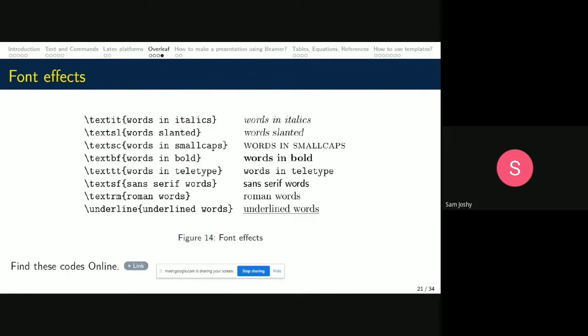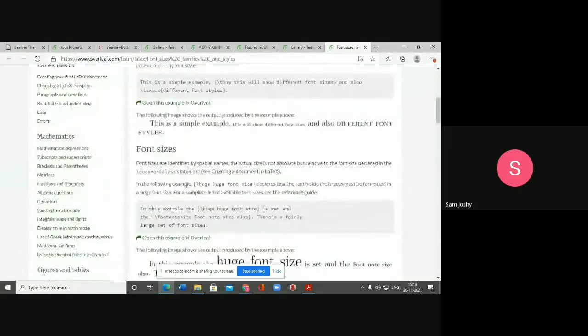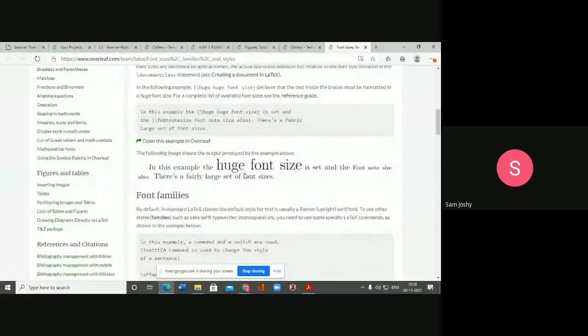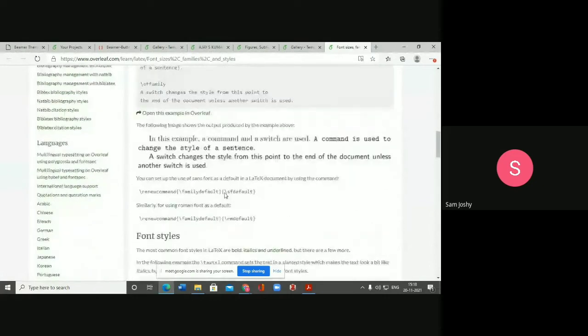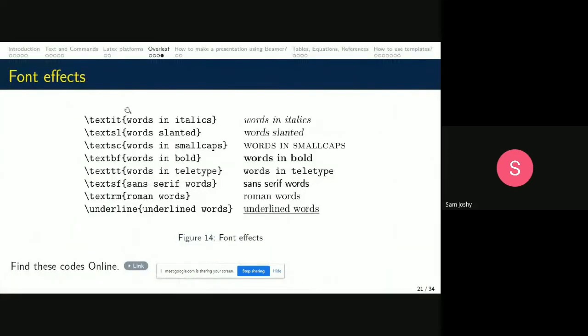And in order to have different fonts, we can have fonts in italics or words slanted. We have different codes. I keep telling you to please smile at these codes, because all these codes are available online. For example, if we search over the net, we can get a number of font codes, whether we want a larger size or a small size. You don't have to remember this. So when we see such long codes, don't tell your mind that we have to learn them by heart. You just smile at them.